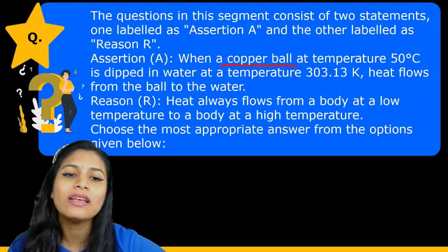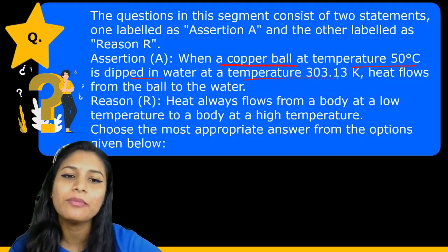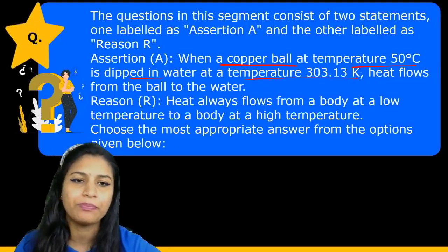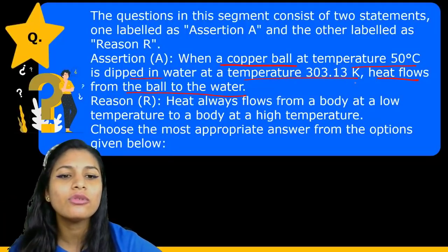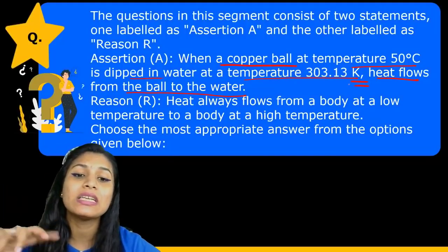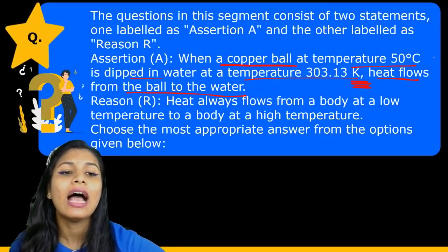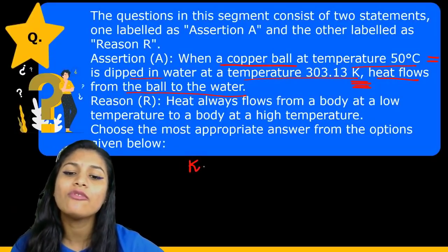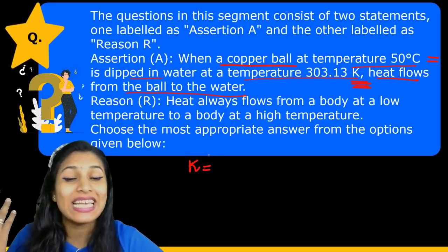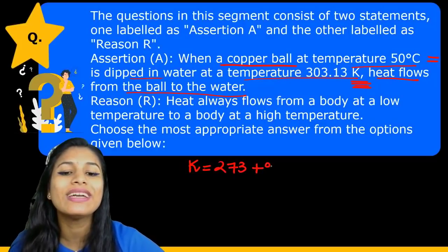A copper ball is at a temperature of 50 degrees Celsius and it is dipped in water at a temperature of 303.13 Kelvin. Heat flows from the ball to the water. First of all, you can see that the two temperatures are given in different scales. This one is Kelvin and this one is degree Celsius. To convert degree Celsius into Kelvin, we have to add 273 to the degree Celsius.